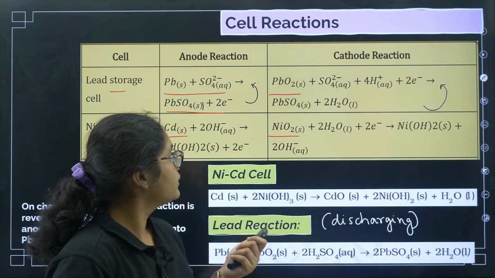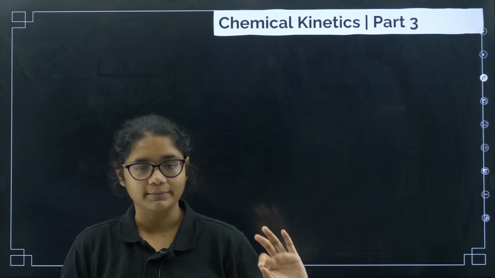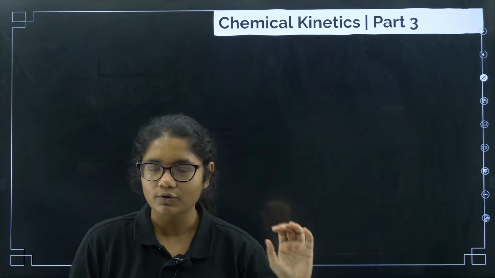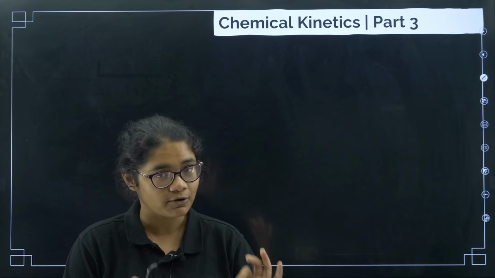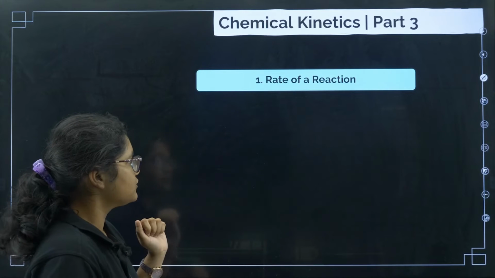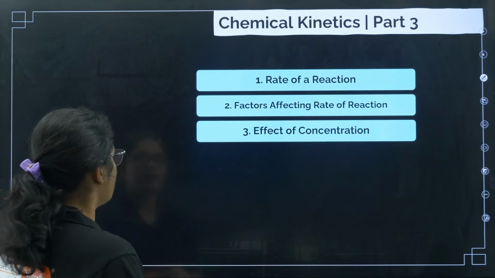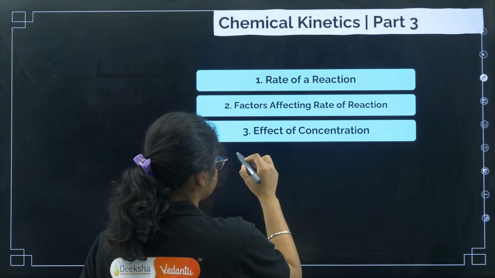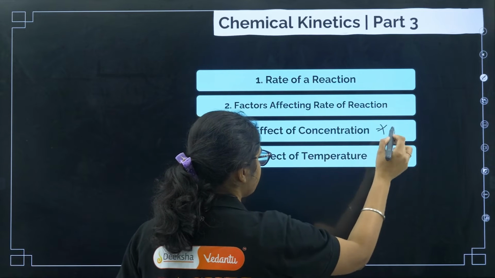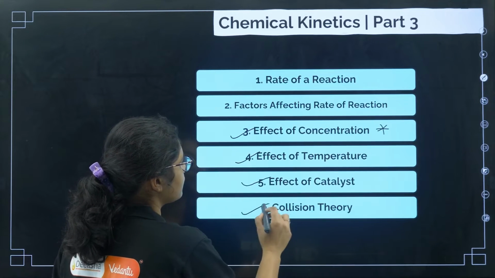Okay, so with this we have revised electrochemistry, all formulas, all concepts, all topics we have covered. Now we'll go to the last chapter of physical chemistry for PU2, which is a very high weightage topic, that is chemical kinetics. So in chemical kinetics we have rate of reaction, factors affecting rate of reaction, then we have effect of concentration, which is a very high weightage topic, then we have effect of temperature, effect of catalyst, and then we have collision theory.